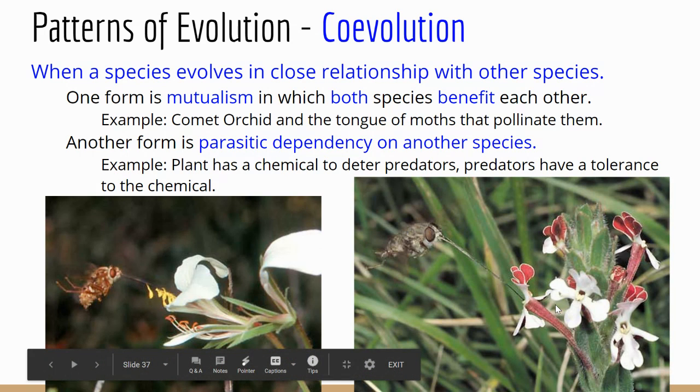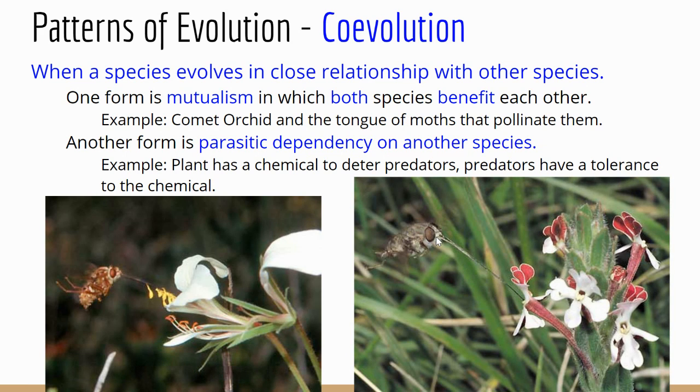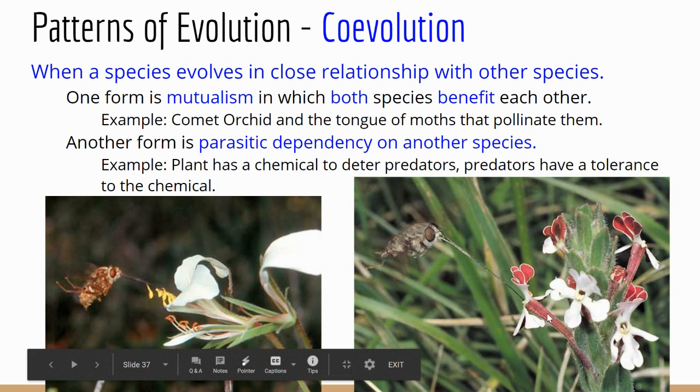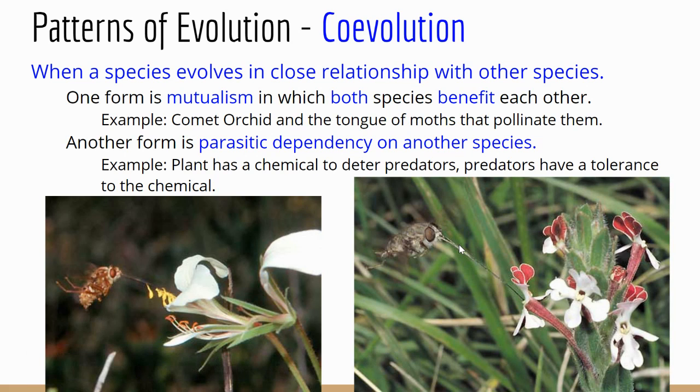And it's beneficial for the flower because it gets the best pollination from that one species of moth who's specialized to actually pollinate it. So over time, that moth species has changed the shape of its beak to be able to eat from certain flowers, and the flowers have changed their shape to be able to match that moth so that there's a relationship between the moth and the flower. That's coevolution. It can also happen with parasites.